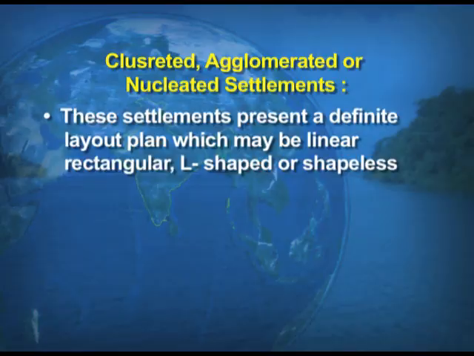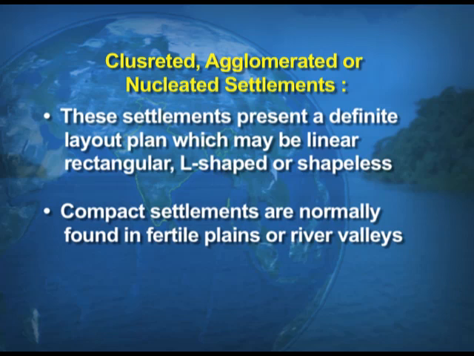These settlements present a definite layout plan, which means the rural settlements can be of linear shape, rectangular shape, L shaped, or sometimes they are shapeless also. Compact settlements are normally found in the fertile plains or the river valleys, and sometimes the people live in compact villages for security and defense reasons, as we have already discussed.